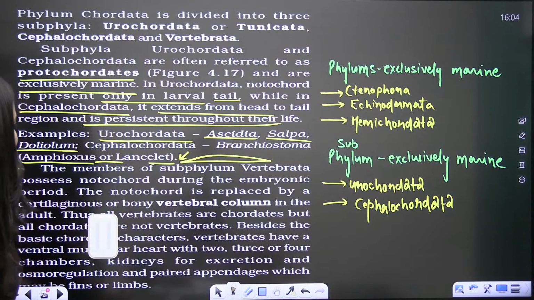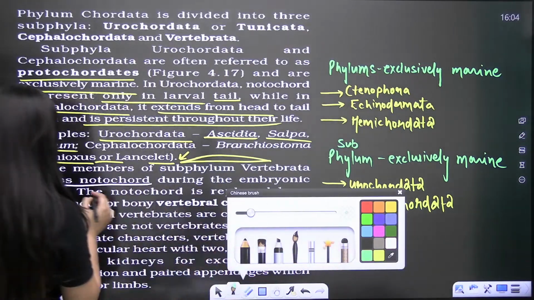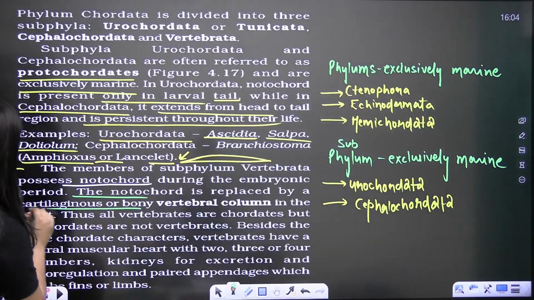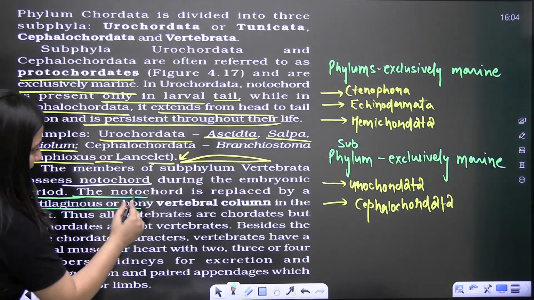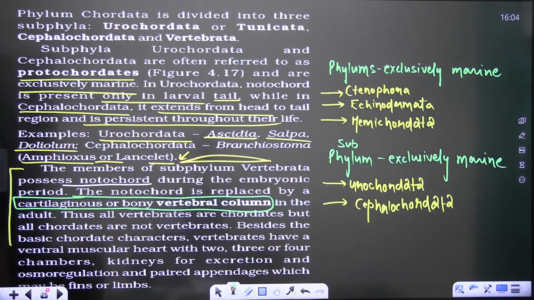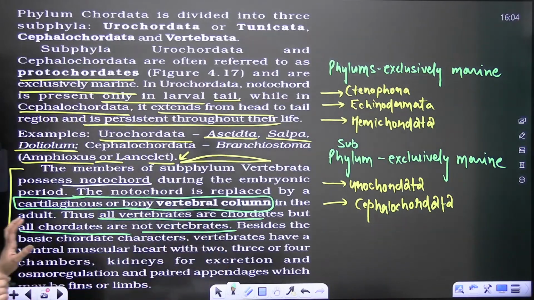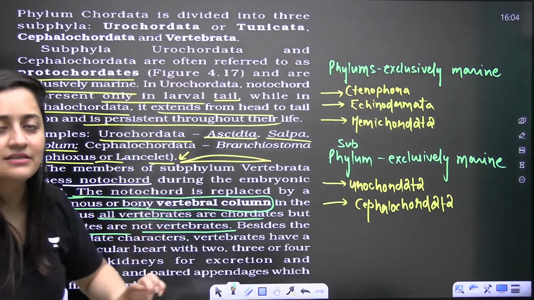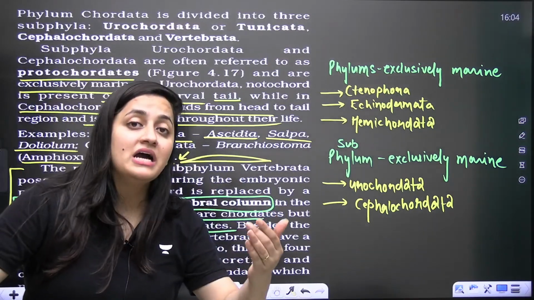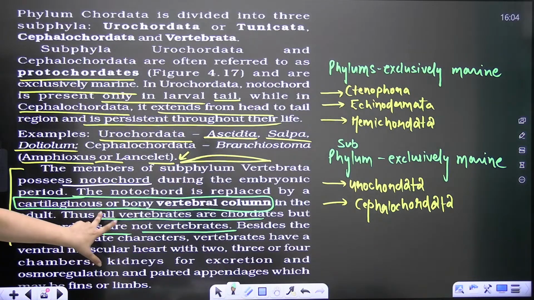So this is what you can see here. Vertebrates possess notochord during the embryonic stages only, right bache? It will be replaced by cartilaginous or bony vertebral column in the adult. So that is why all the vertebrates are chordates, but all the chordates are not vertebrates. Such statements where 'thus' or 'because' is given can be asked as assertion and reason. Okay, Soumyadeep?